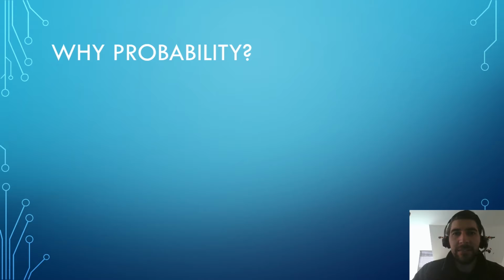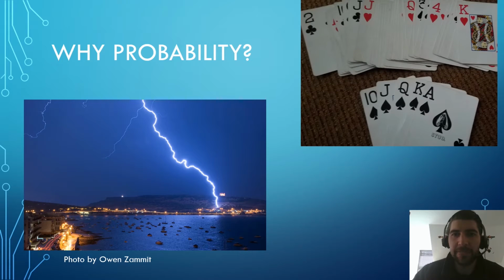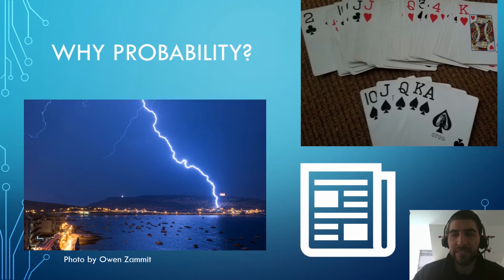Why study probability? Chance and randomness are some other names for probability, and they affect many aspects of our lives, from predicting the weather, to winning at your favorite card or board game, to setting insurance rates.